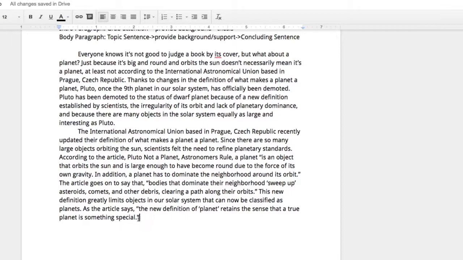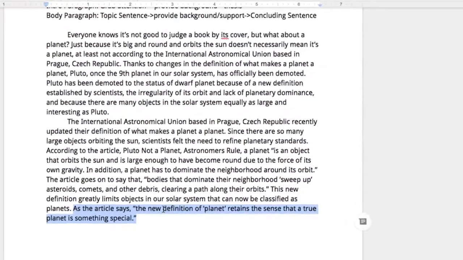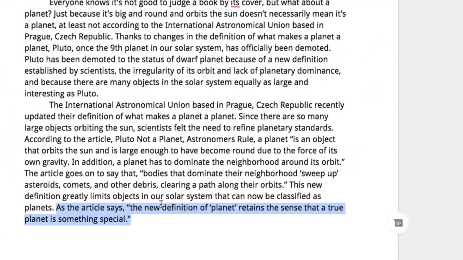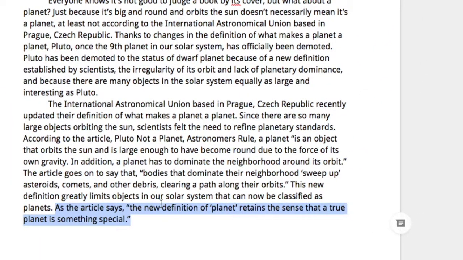Also, I've kind of pushed my reader to this idea that planets are something special. And I've let them know that now all this stuff that's orbiting the sun out there, we have this limited definition of what distinguishes between, say, an asteroid, a comet, just an object, and a true planet.